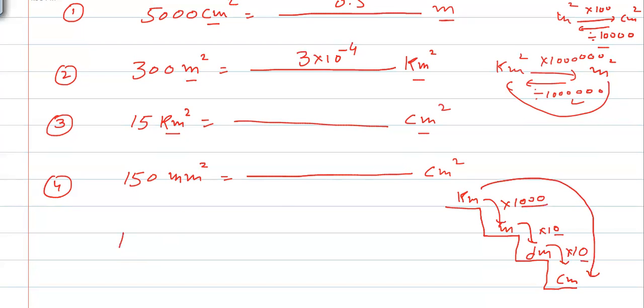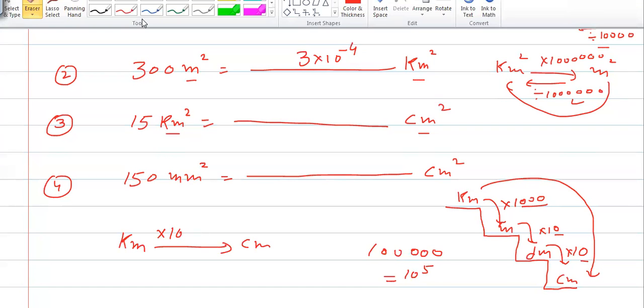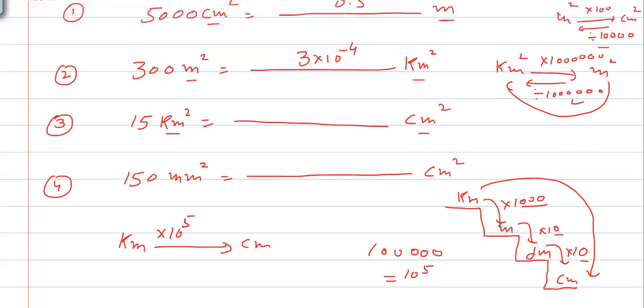So it means to convert from kilometer to centimeter, we multiply with 100,000. 100,000 means 10 to the power 5. If I write 100,000, I can shortly write it as 10 to the power 5 because there are 5 zeros. So multiply with 10 to the power 5 to convert from kilometer to centimeter, and from centimeter to kilometer, divide by 10 to the power 5.